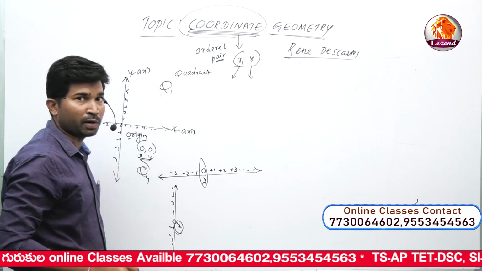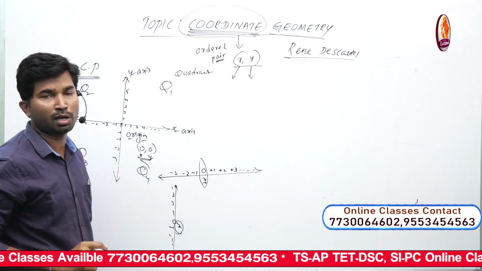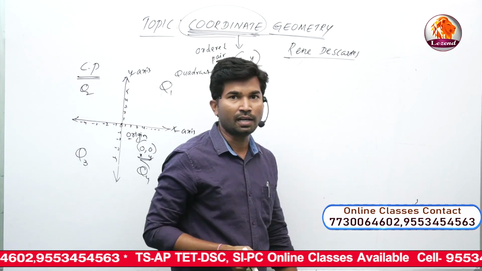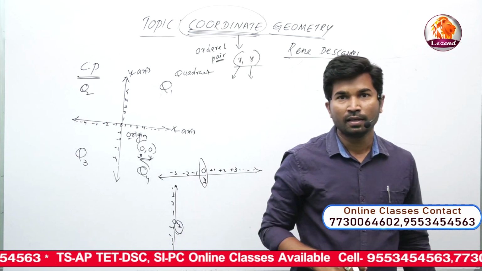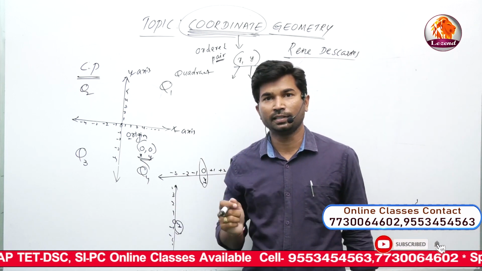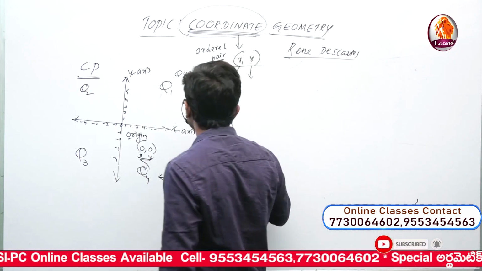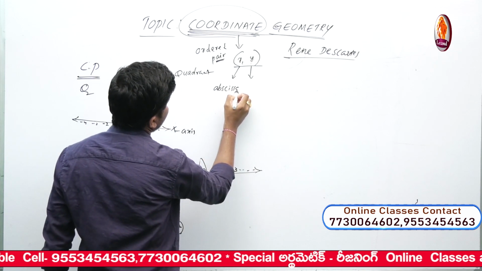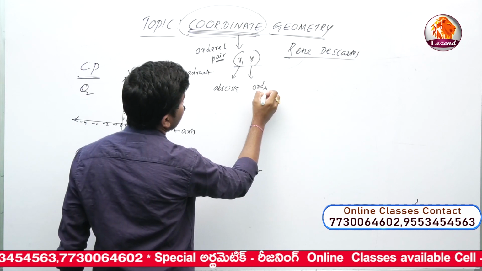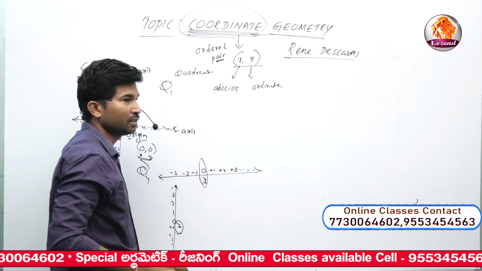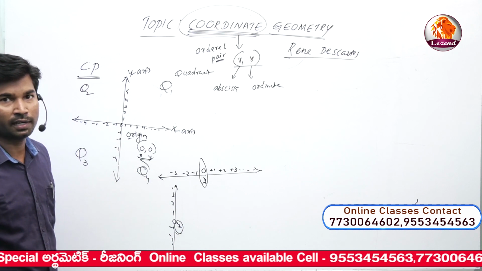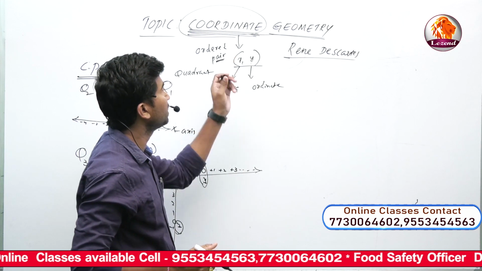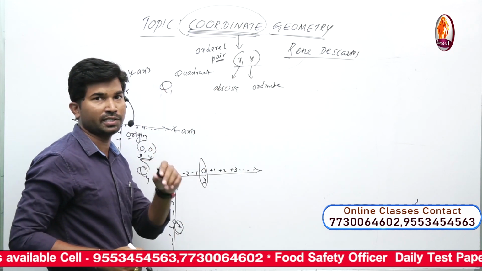Again for objective purposes, what is x called? In an ordered pair (x, y), x is called, in the options: abscissa, ordinate, origin, quadrant. So x is called the abscissa. Y is called the ordinate. X is called abscissa, y is called ordinate. The combination of abscissa and ordinate is called an ordered pair. Pair means a combination of two elements.